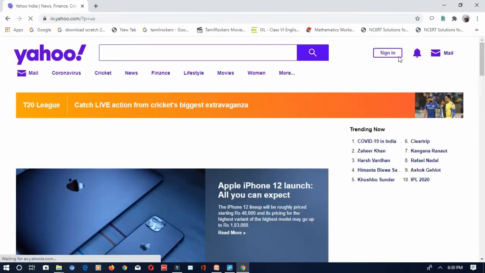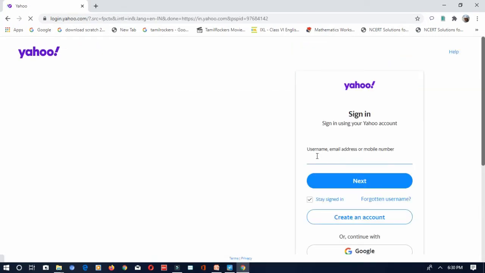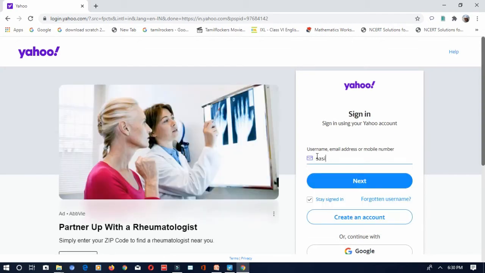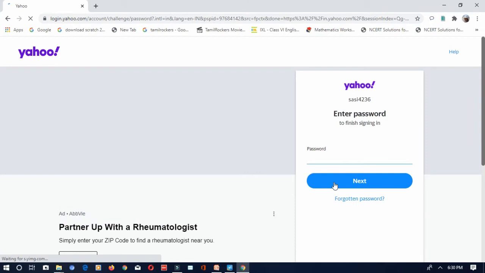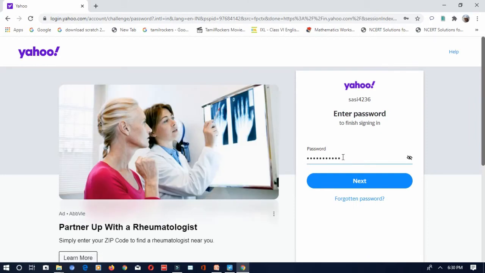Now go back. I'm just clicking on the sign in option. Okay, I'll write my email ID, and I will enter my password here. Can you see it is not visible because it is encrypted? Your password will not be visible to anybody. If you click show password, it will show you your password. Okay, click on the next button.